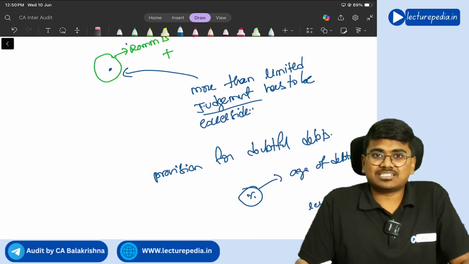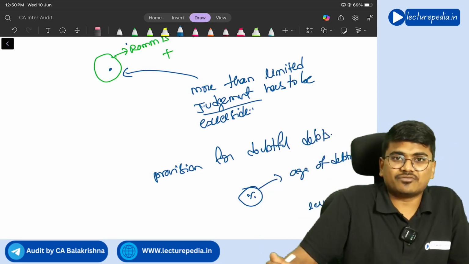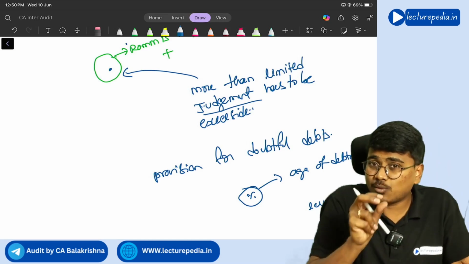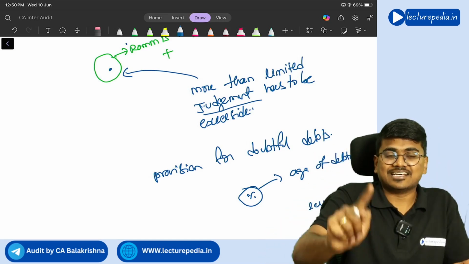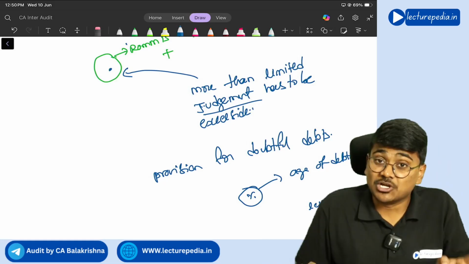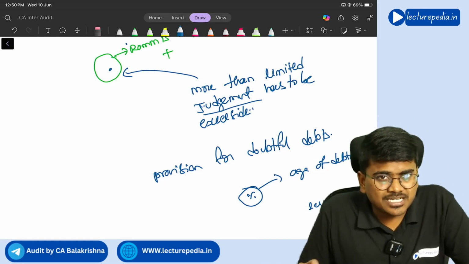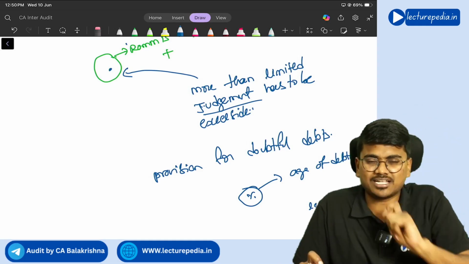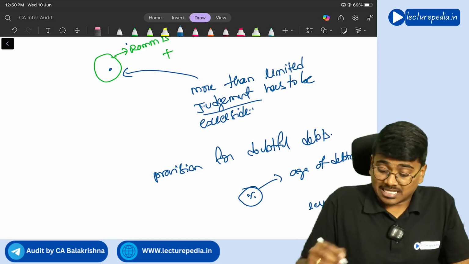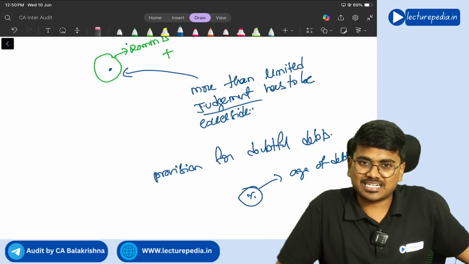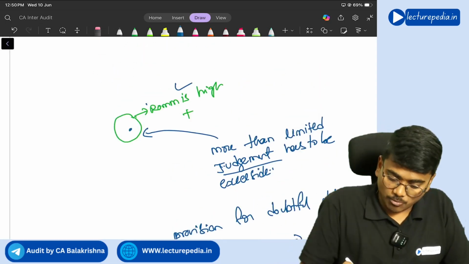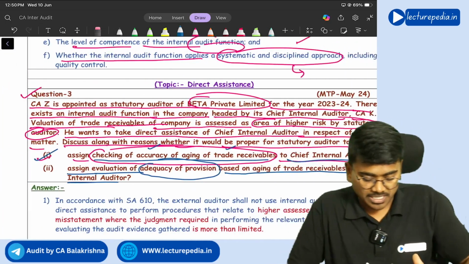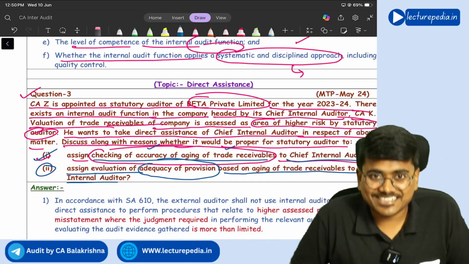Now, how much provision has to be kept based on the age of the debtor? Does that determination of provision percentage require exercise of judgment? Yes, that requires the exercise of judgment. So whether limited judgment is involved or more than limited judgment is involved, a high level of judgment is involved for determining that provision percentage amount. So this area should not be assigned to the internal auditor because it has more ROMM and also more than limited judgment is involved for doing that work. So the second area cannot be assigned to the internal auditors.